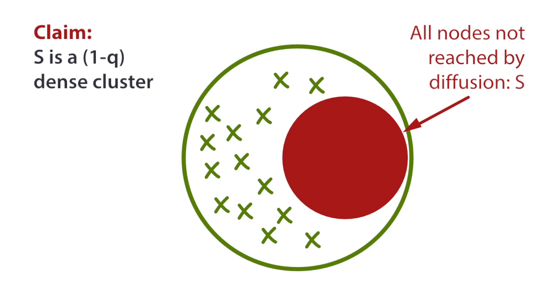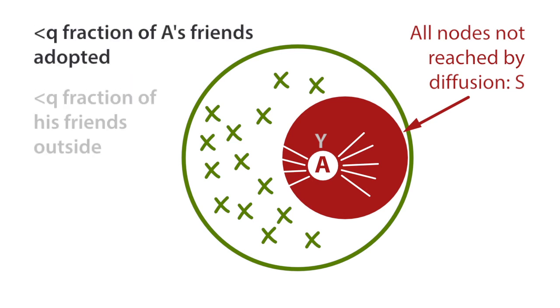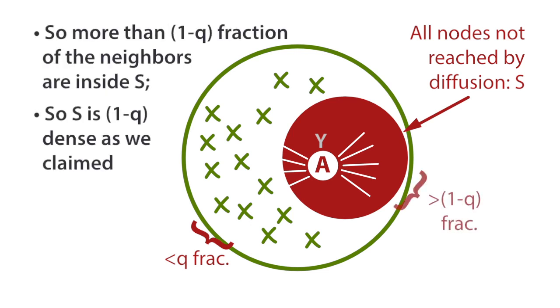To see why, consider a node A in this dense cluster. So A is not adopting. A has a bunch of friends outside of the set, and indeed all of those must have already adopted. So if it's rational for A not to adopt, then less than a Q fraction of his friends are outside the set. And that means more than 1 minus Q fraction of his friends are inside the set. And this is precisely the definition of a dense cluster. So we just established that every node in this set S who didn't adopt has more than 1 minus Q fraction of friends who didn't adopt, and therefore this is a dense cluster, just as we claimed.